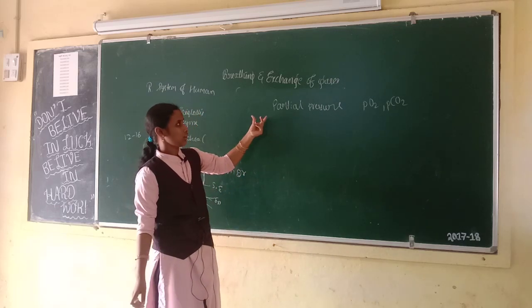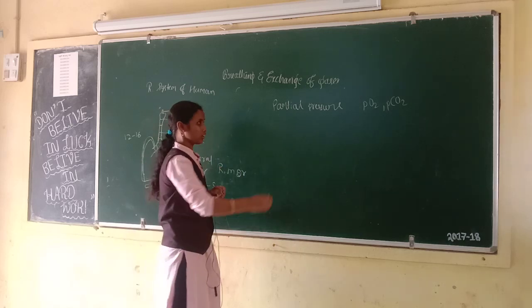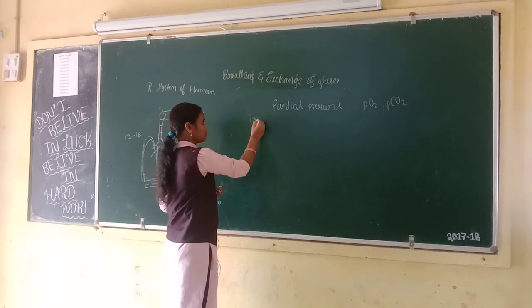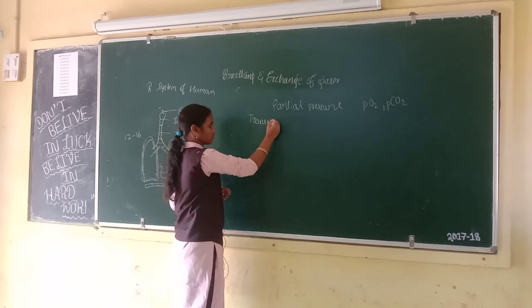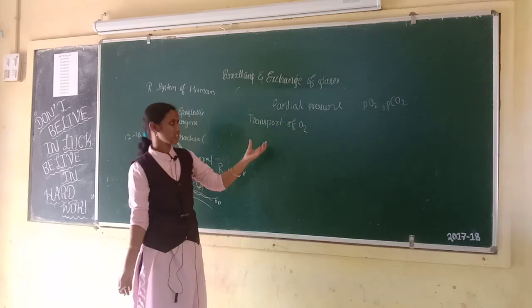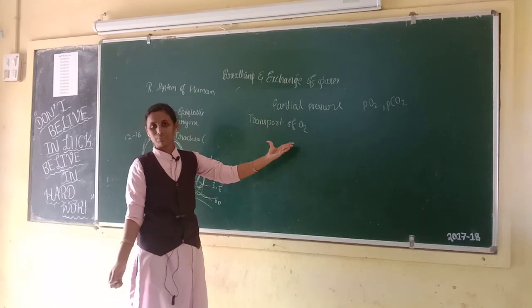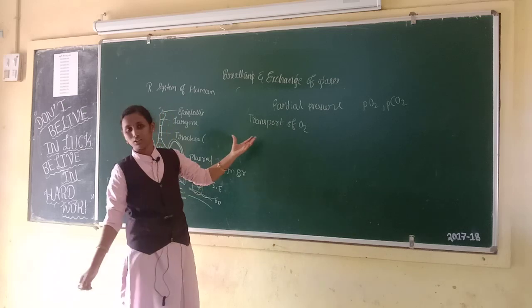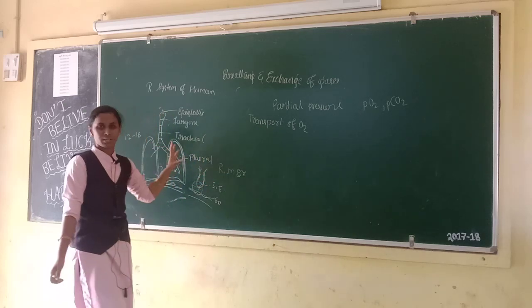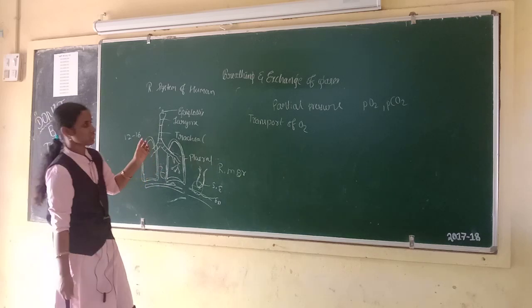Next we come to the transport of oxygen. Then we will discuss transport of carbon dioxide. First one, transport of oxygen. You already know blood is the medium of transport for oxygen as well as carbon dioxide.